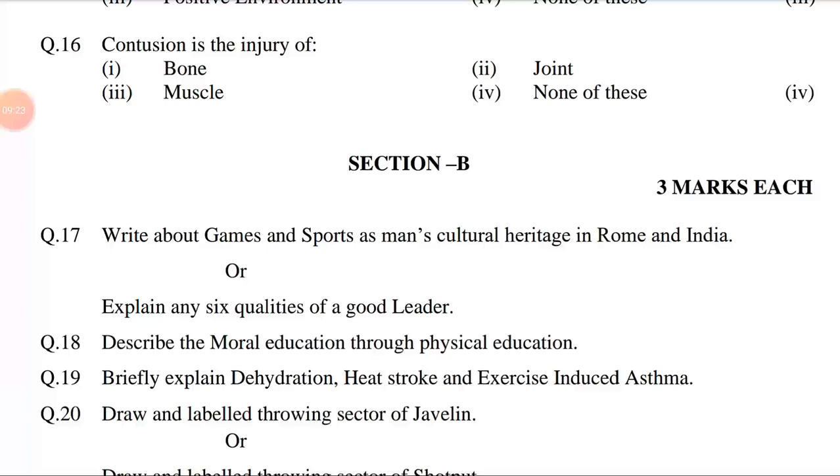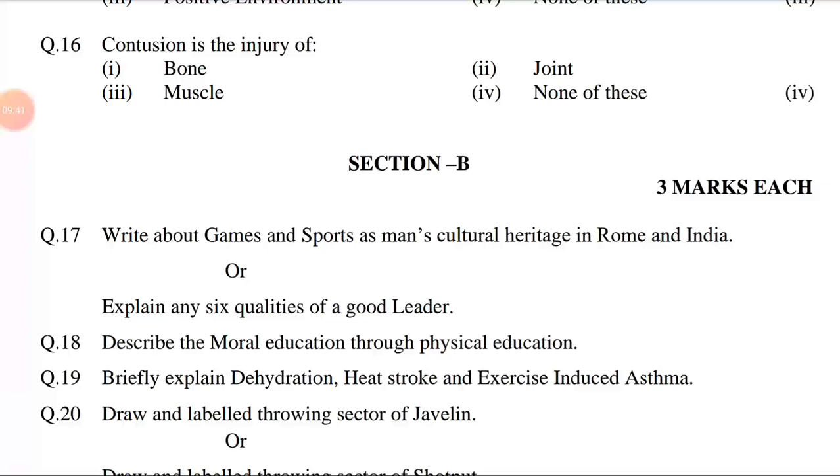Number 1, intelligent. Number 2, honest. Number 3, sincere. Number 4, right judgment. Number 5, self-confidence. Number 6, good personality. Explain all the 6 qualities in few words.